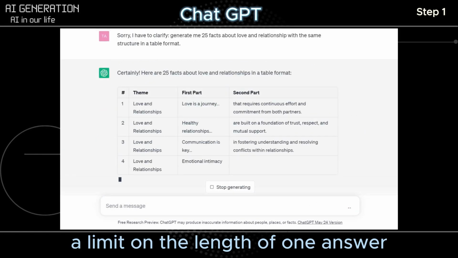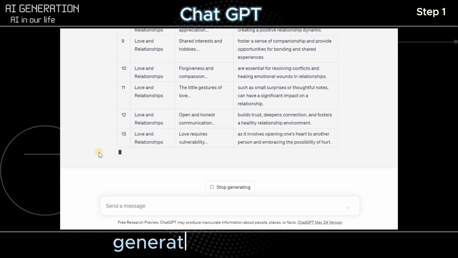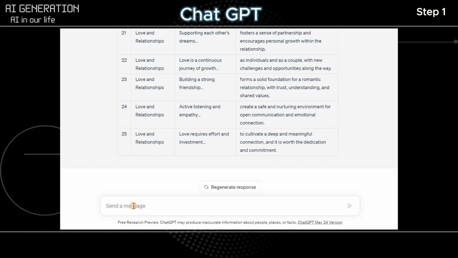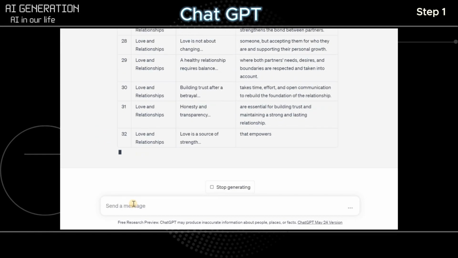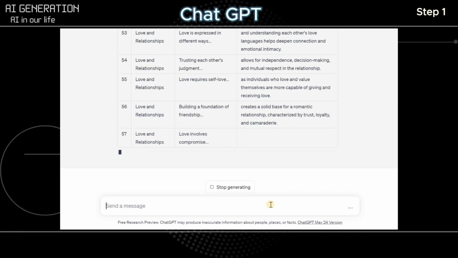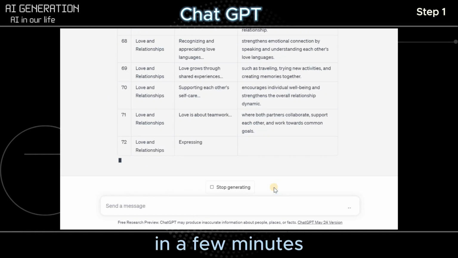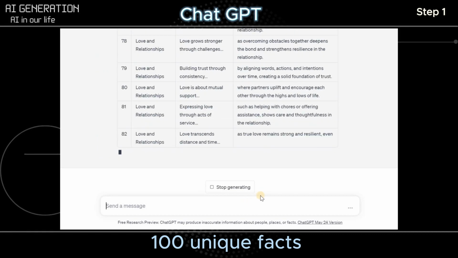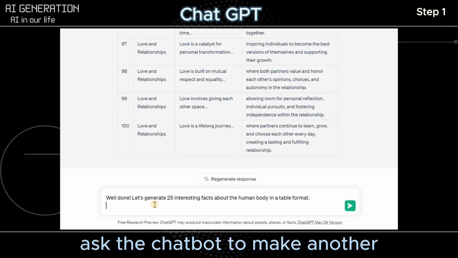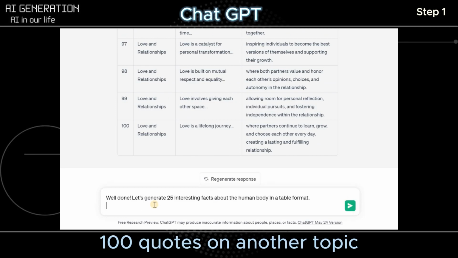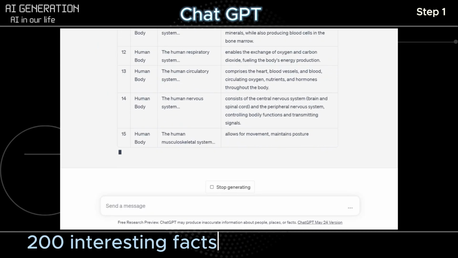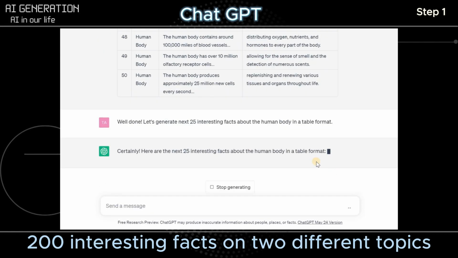However, this service has a limit on the length of one answer, and I just asked him to generate 25 facts four times. In a few minutes, I got 100 unique facts about love and relationships. Great! Then I just asked the chatbot to make another 100 quotes on another topic, about the human body. And voila, after 10 minutes I had 200 interesting facts on different topics.